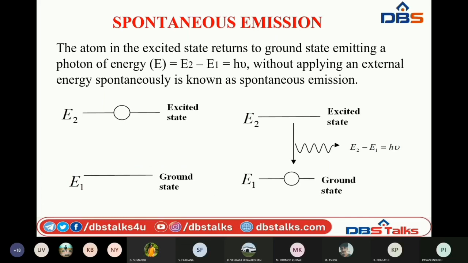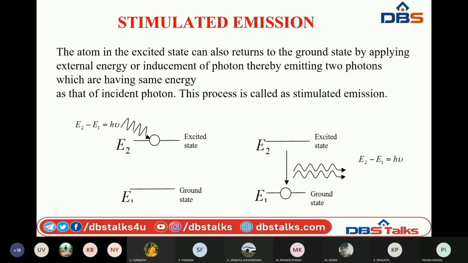In stimulated emission, before the completion of the lifetime, we are going to give another photon. We are going to supply extra energy so that the atom comes back to the ground state immediately, before expiring its lifetime. This is how we proceed in the process of stimulated emission.